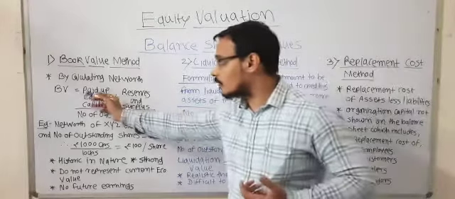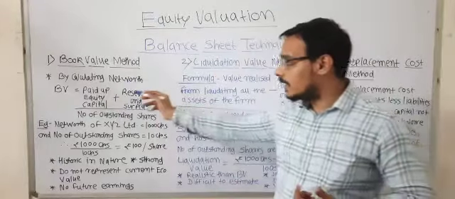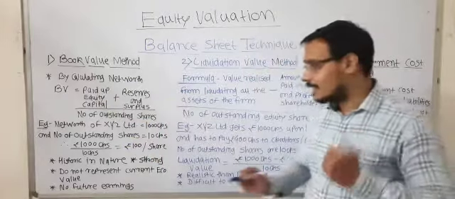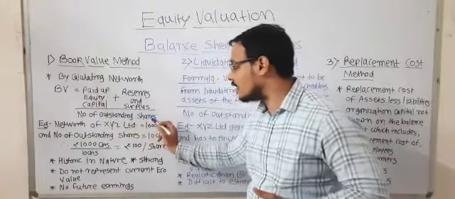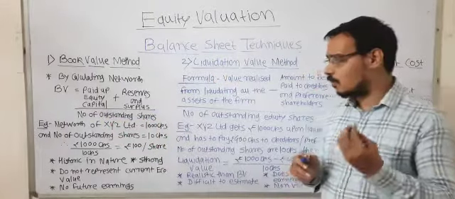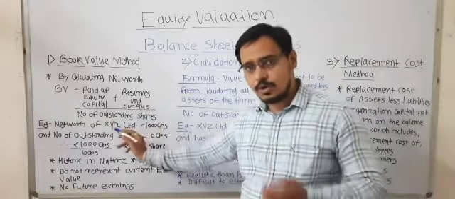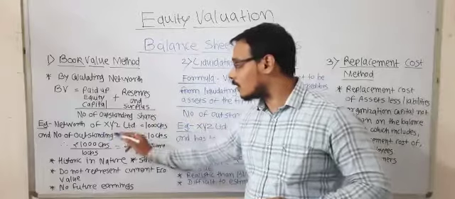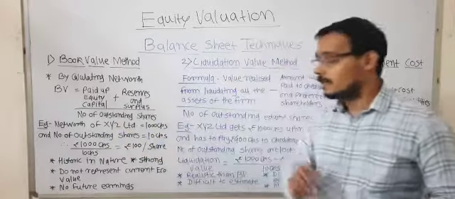The formula for book value is paid up equity capital plus reserves and surplus, divided by the number of outstanding shares. To simplify it, we will take a small example. Suppose the net worth of XYZ Limited is 1000 crores and the number of outstanding shares is 10 crores.